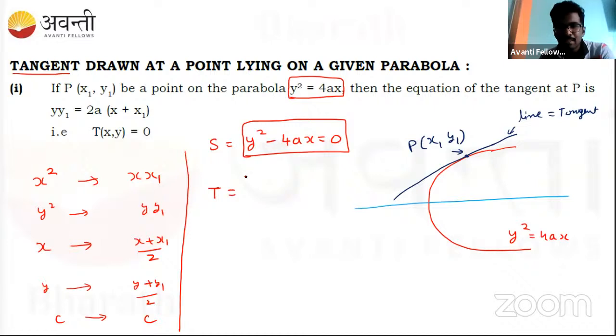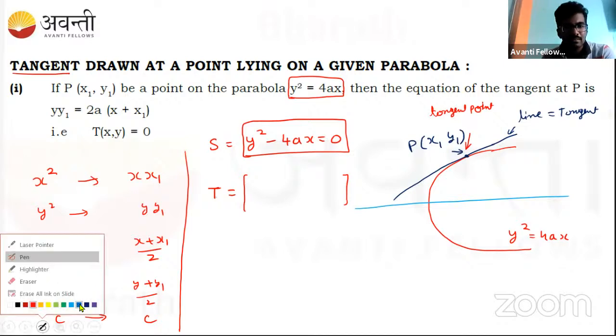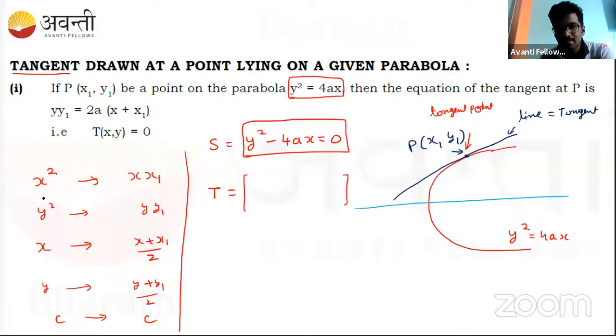How do we do it? In order to find a tangent, a point of tangency needs to be given. This P is the point at which the tangent occurs, the tangent point. When this tangent point is given, this point will lie on the line as well as on the parabola, isn't it? x1 comma y1. In that case, we can write the tangent equation directly using this method. Wherever y square is there, replace that with y y1. Isn't it understood, all of it?